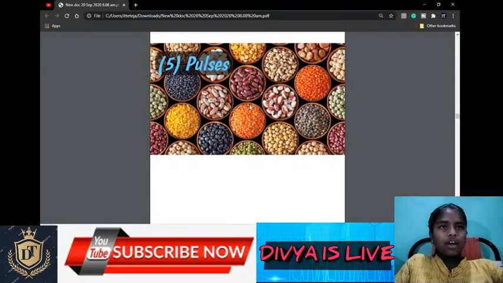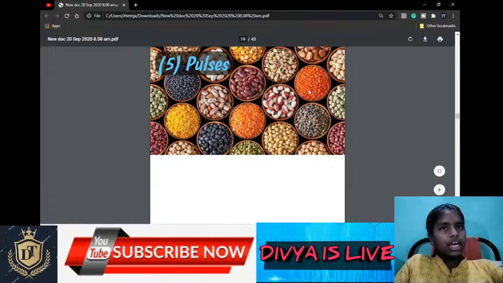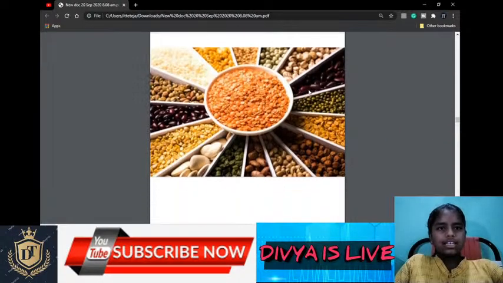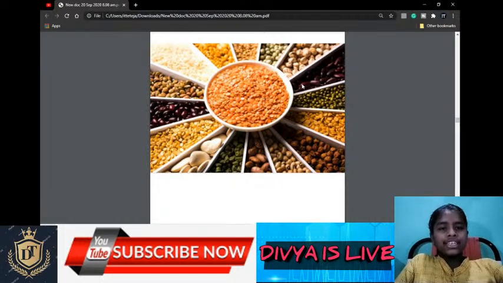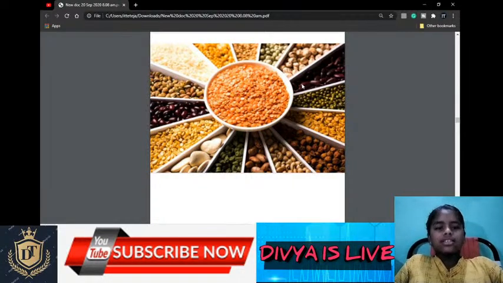And in India there are very different types of pulses. You can see in the picture, these are the pulses. Pulses grown in India are red gram, black gram, green gram, masoor, peas, and Bengal gram. These are the types of pulses in India. Pulses need less moisture and survive even in dry conditions. These pulses do not require a large amount of water.